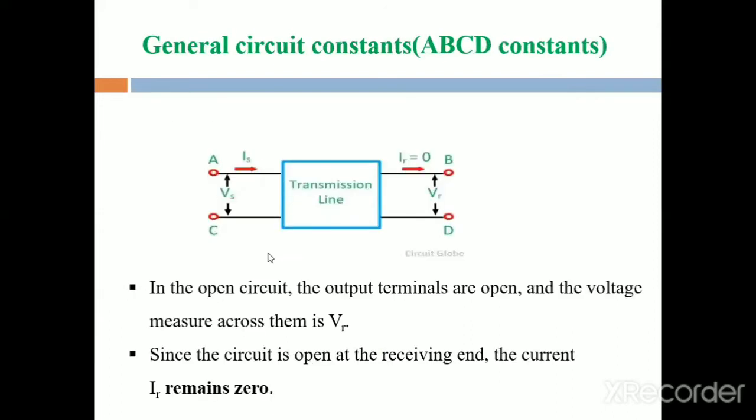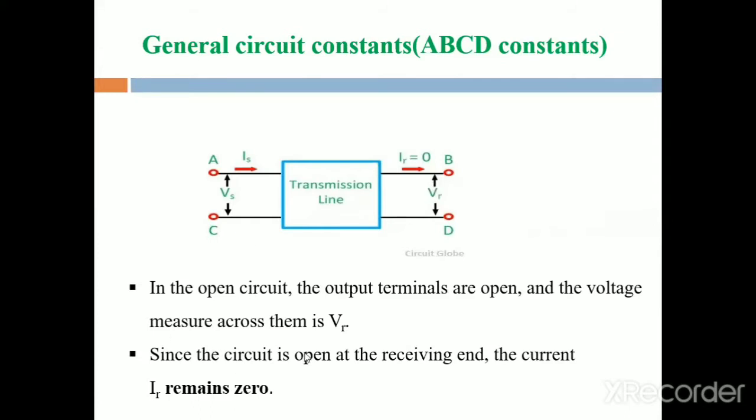Next, in the open circuit, the output terminals are open. Suppose the network is in the open circuit, then the output terminals are in the open position and we measure the voltage across VR.